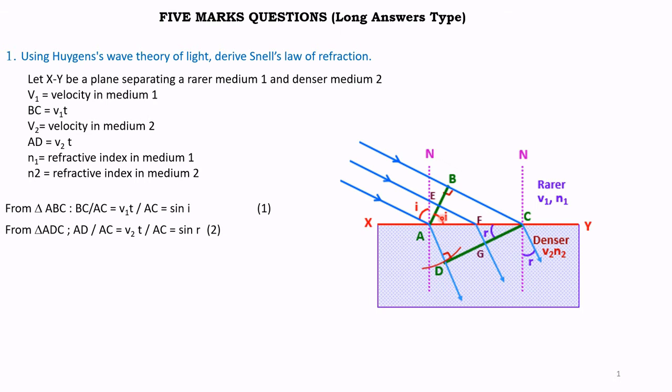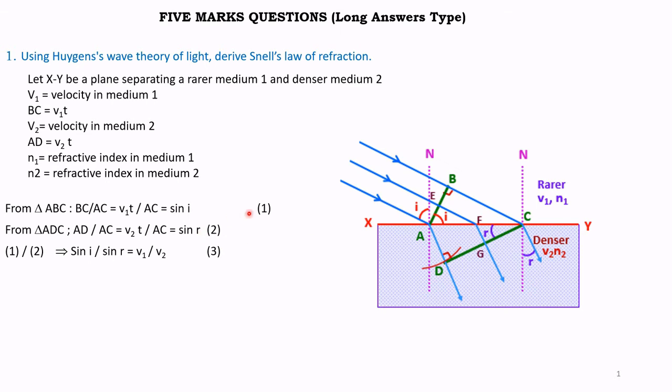Let it be equation 1. Again, from the triangle ADC, sine of the refracted angle R is equal to the opposite side AD by the hypotenuse AC. That is, AD is equal to V2 times T, where V2 is the velocity of light in the denser medium, into T divided by AC. Let it be equation 2.